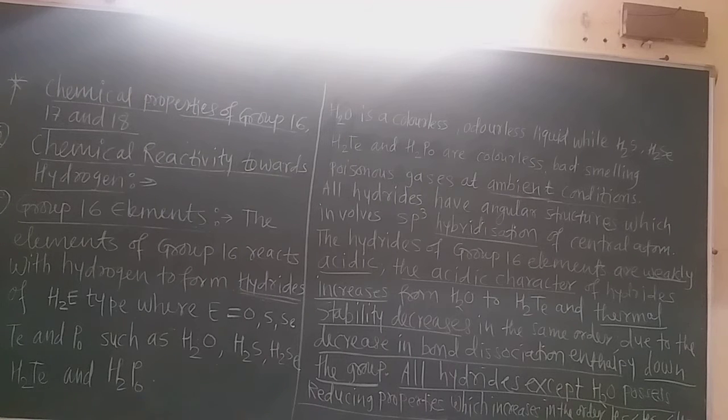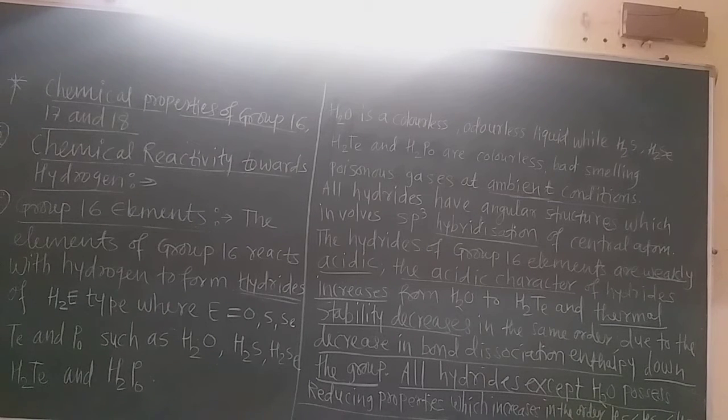Water is very stable at room temperature, in liquid form and also in solid form as ice. So water has good stability at room temperature and is a stable hydride.